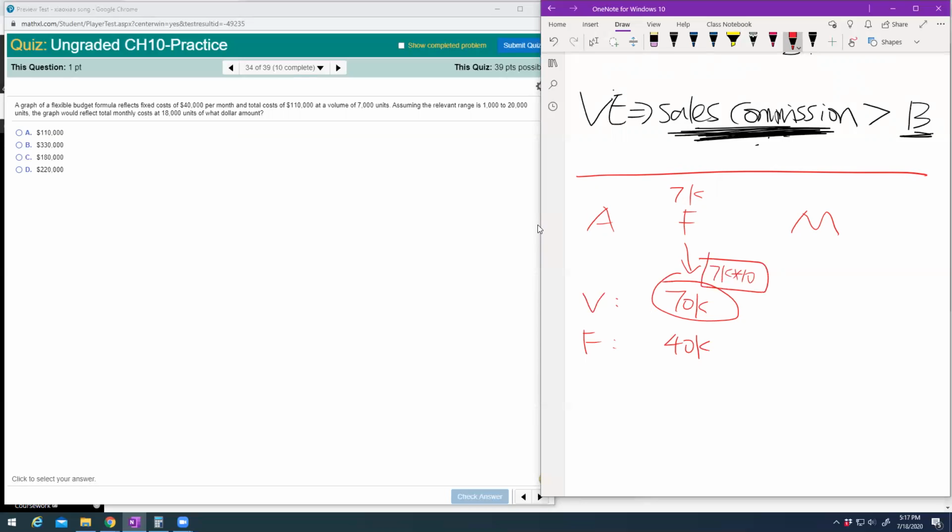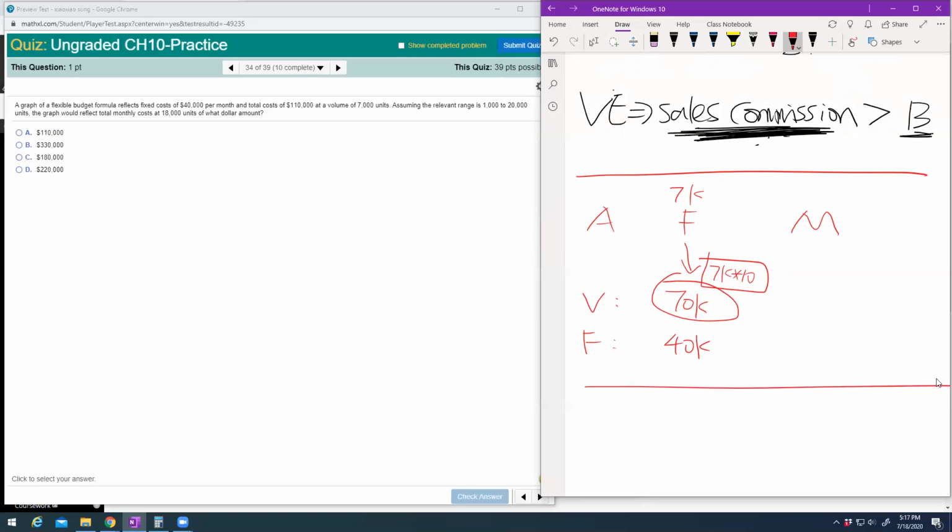Am I right? 7,000 times $10 each. Assume the relevant range is this to this, and then the graph will reflect a total monthly cost. Okay, so this is a good question.